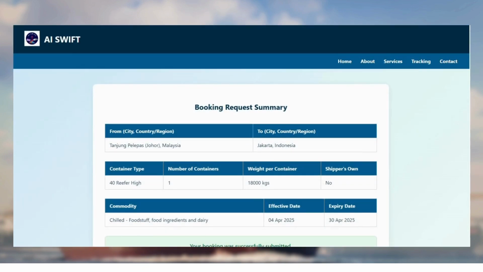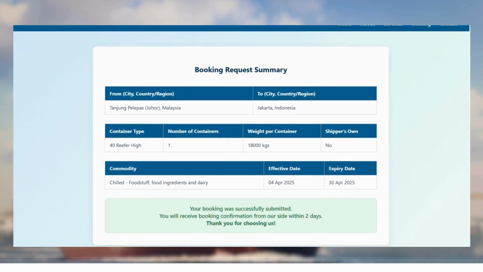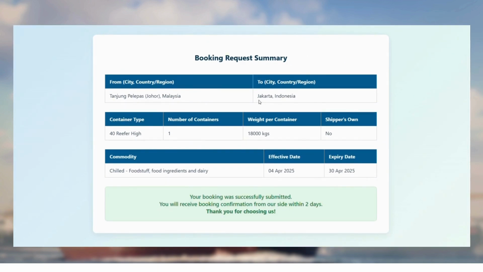Once we have confirmed the booking, the request summary will come out for customers to look at, so they can take a look at the summary. So these are the details we have keyed in. Then once the booking has been confirmed by our liner, we will provide the booking confirmation to our customers by email.